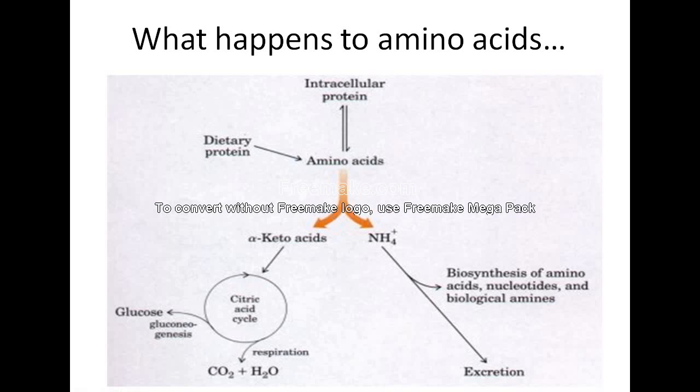So the metabolism of amino acids is a crucial process which has an essential role in many functions of the body, including protein synthesis and synthesis of nucleotides, amines, etc., which are important components of the body, and also energy production. That is the significance.